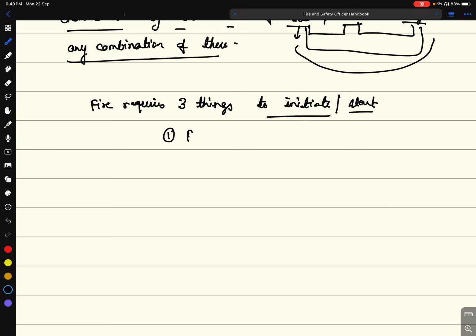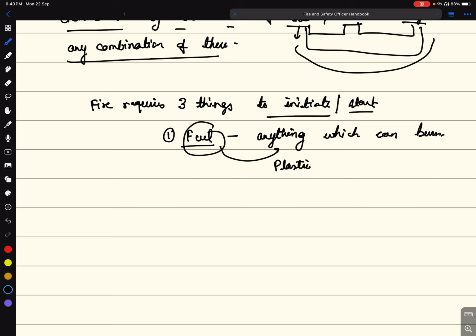First is fuel. What is the meaning of fuel? It is anything which can burn. So fuel is anything which can burn. What are the examples? Example can be plastic, gasoline, kerosene, diesel, LPG, naphtha.